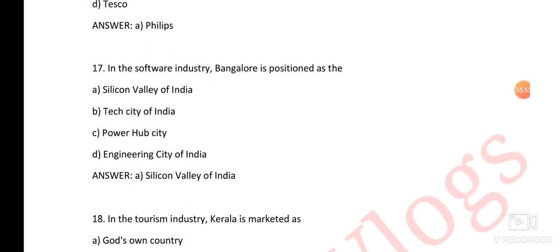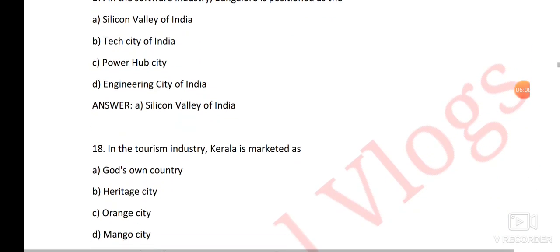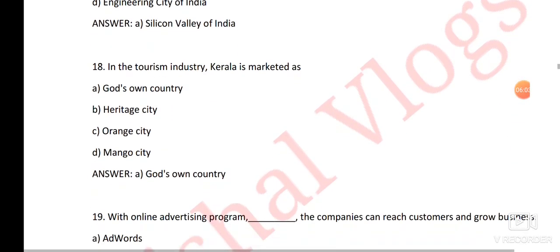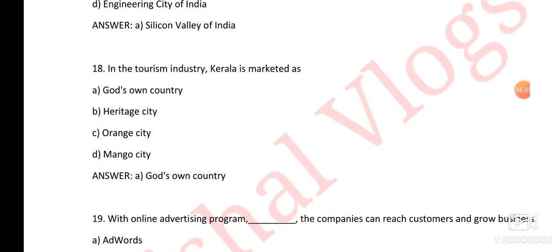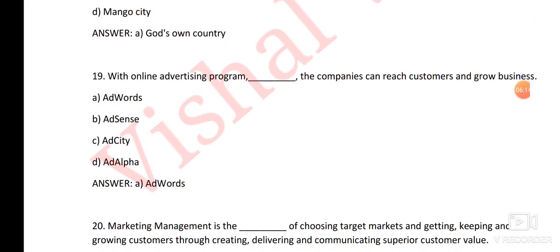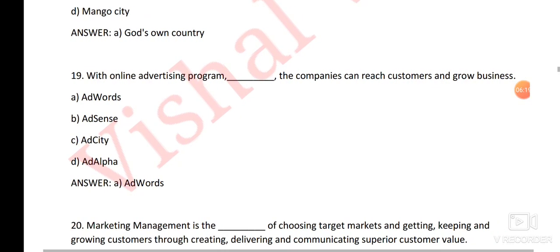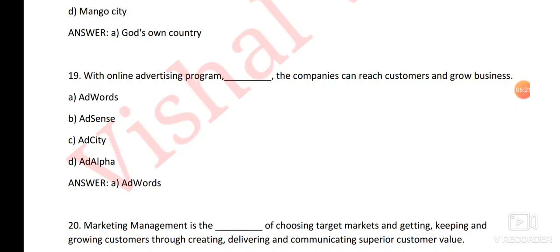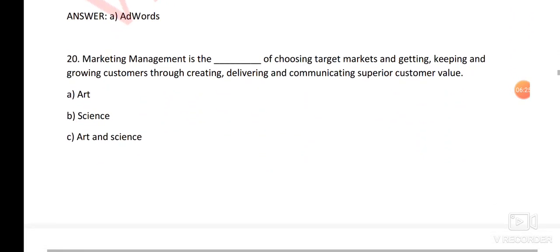Next question. In the software industry, Bangalore is positioned as the. Here the right answer is the Silicon Valley of India. Next question. In the tourism industry, Kerala is marketed as. Here the right answer is option number A, God's own country. Next question. With online advertising program space, the companies can reach customers and grow business. Here the right answer is option number A, AdWords. Next question.